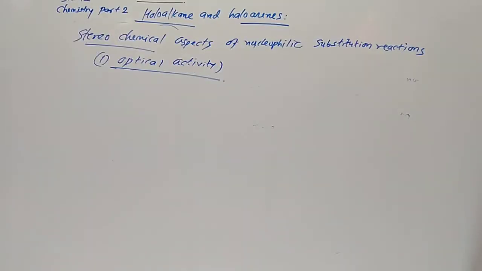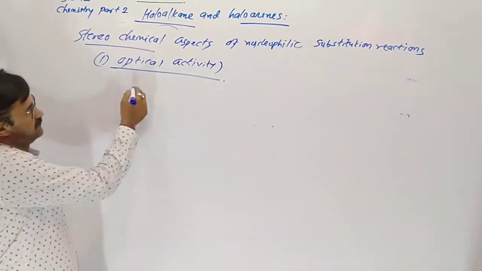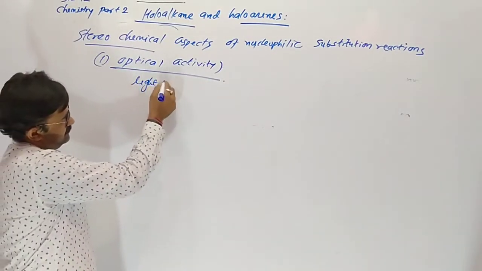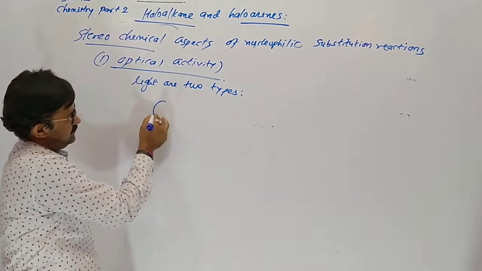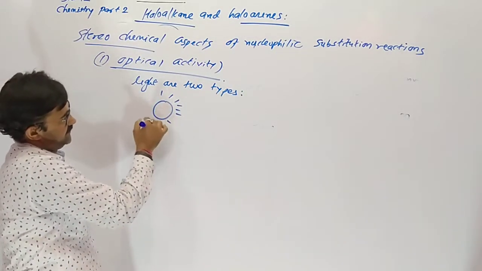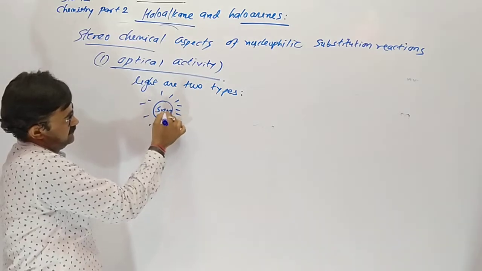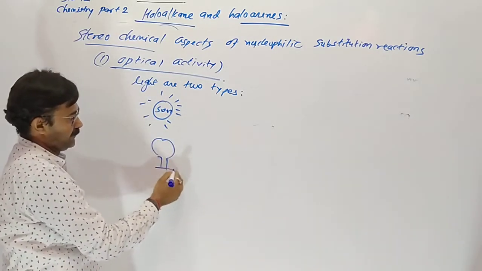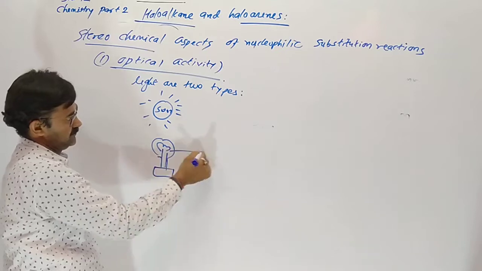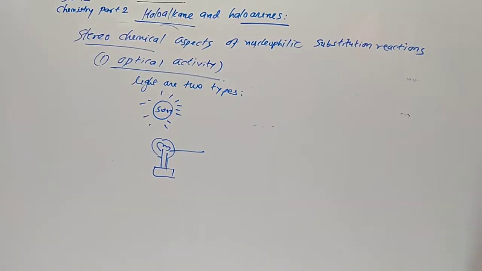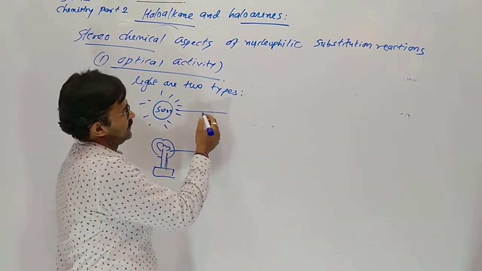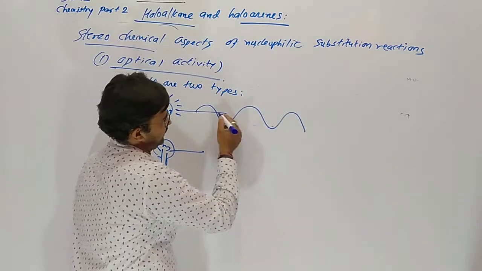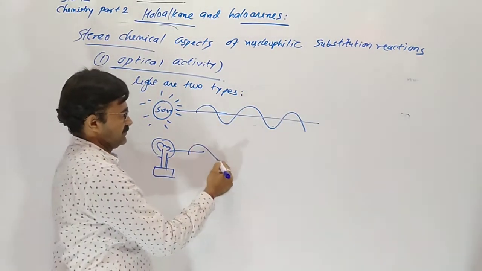Actually, light is of 2 types. Light coming from the sun or from the lamp is non-polarized. Why? Actually, rays of light are electromagnetic waves.